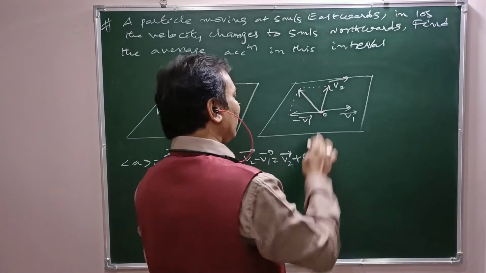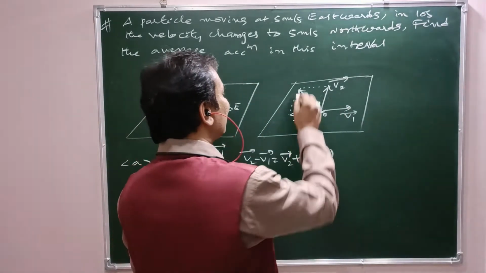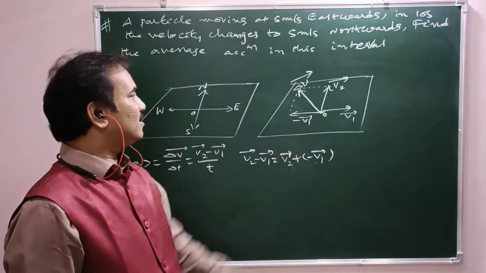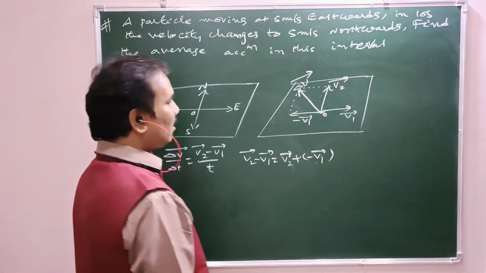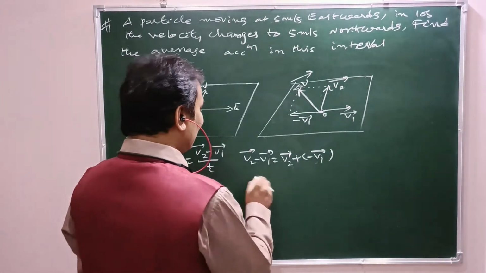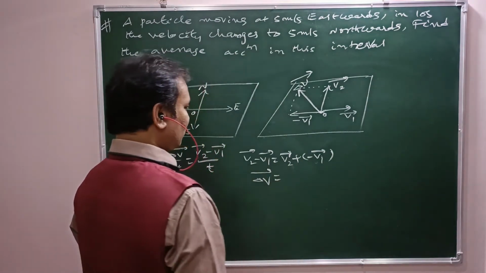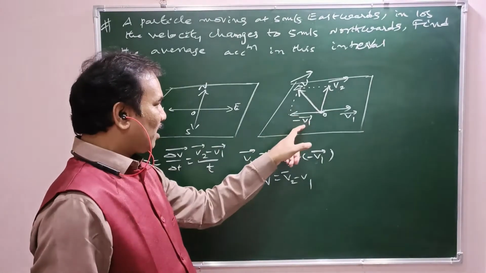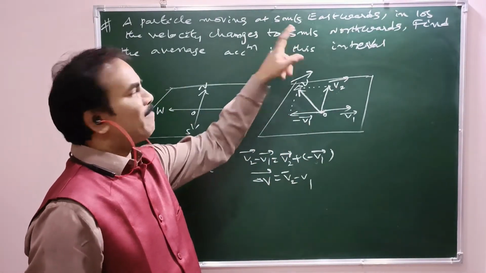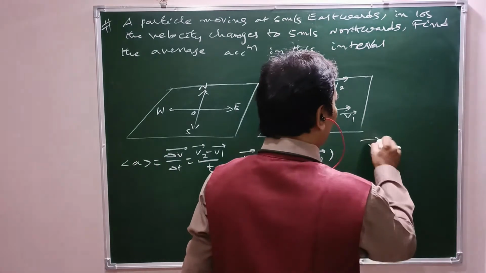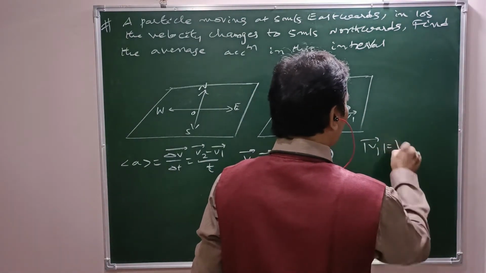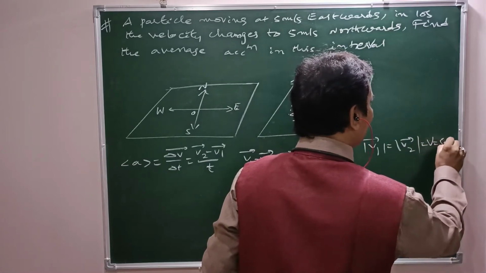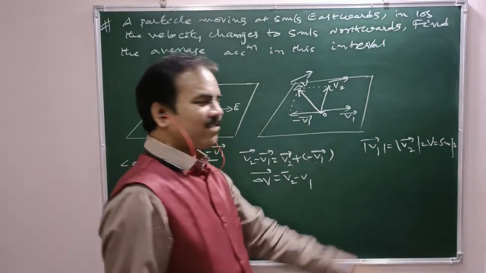Now what is this? V2 bar plus or minus V1 bar, that is delta V bar. Delta V bar means V2 bar minus V1 bar. This is the delta V. Of course, these two are of the same magnitude, 5 meters per second. So mod V1 bar equals mod V2 bar equals V, that is 5 meters per second.